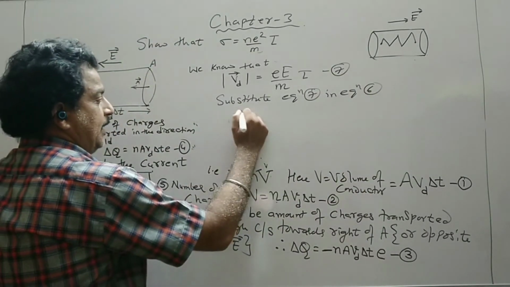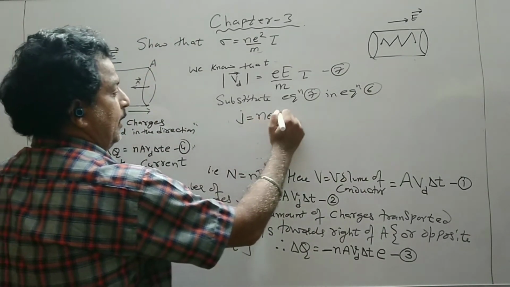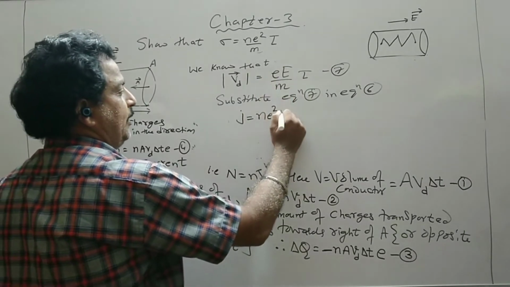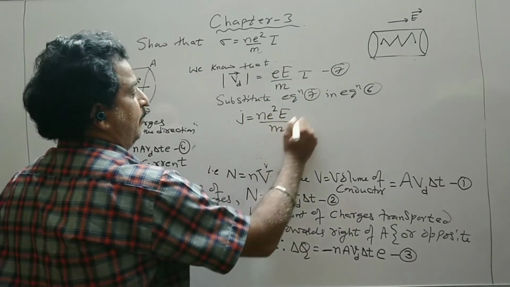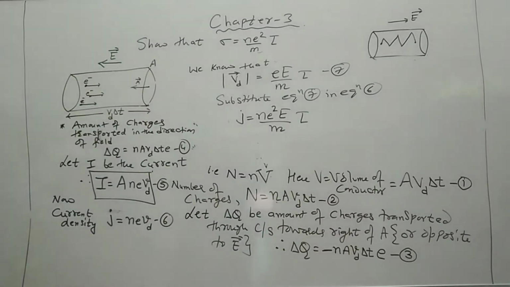So J is equal to n e squared E tau upon m.